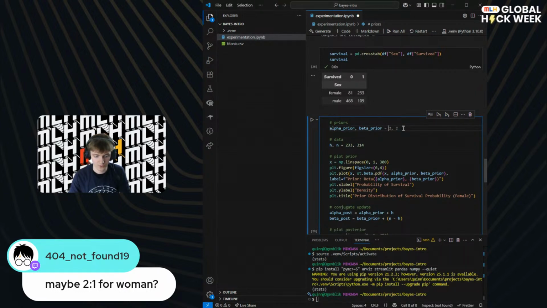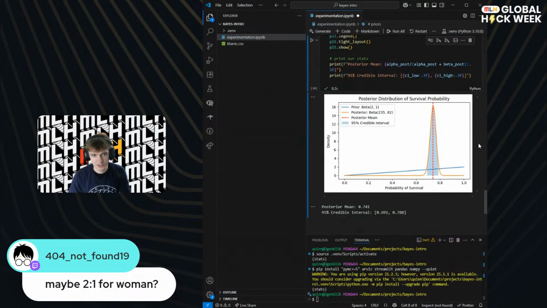Like Oracle suggested, for a reasonable prior we're thinking, okay, more women than not survive. They've probably got on lifeboats. That's pretty good. We're not super confident, right? We've got pretty low values here. We could even make it less confident, and this allows more of the data to do its work, right?